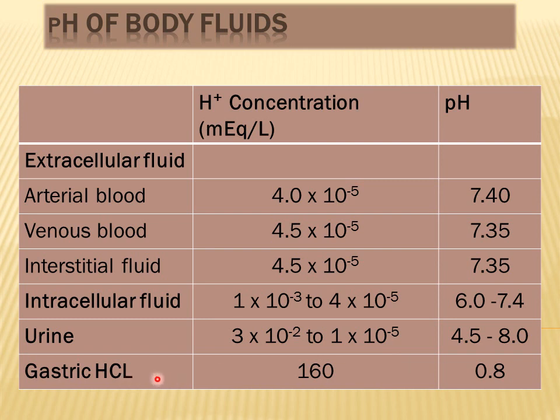As for gastric juice, its pH is very low, at 0.8, due to the presence of a very strong acid, hydrochloric acid, inside the stomach, because hydrochloric acid is being produced by parietal cells inside the stomach for digestion purposes. So that is why gastric juice has a very low pH, and usually it is maintained at 0.8.